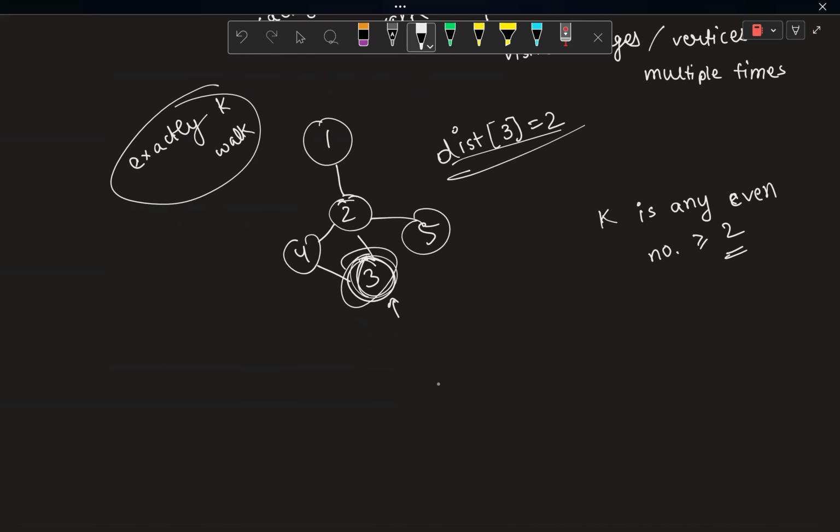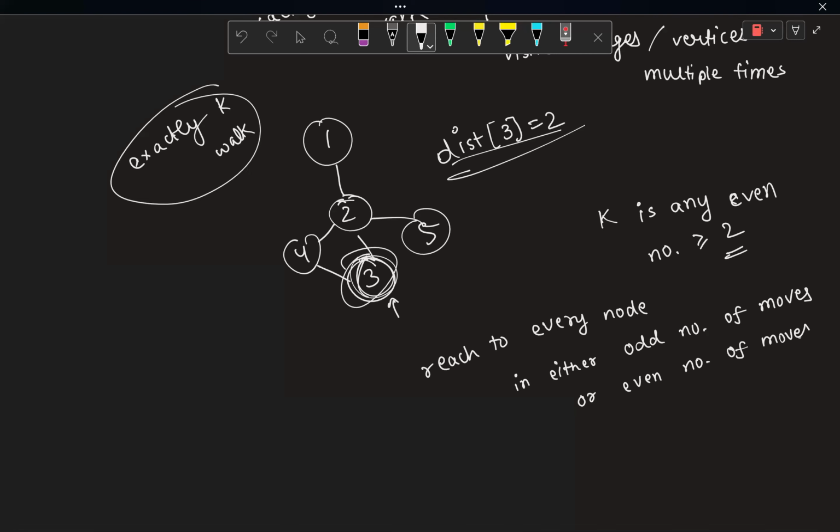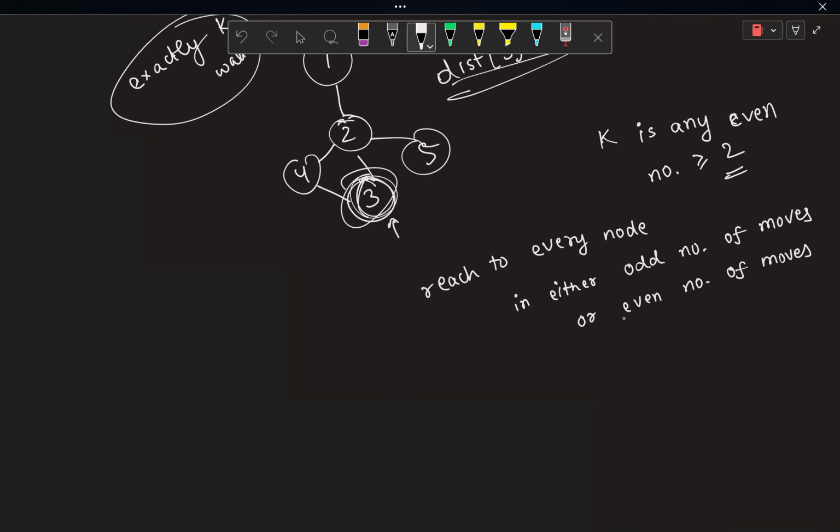So what we want is to reach every node in either an odd number of moves or an even number of moves. I just want to find out the cost of reaching every node in an even number of moves and in an odd number of moves.